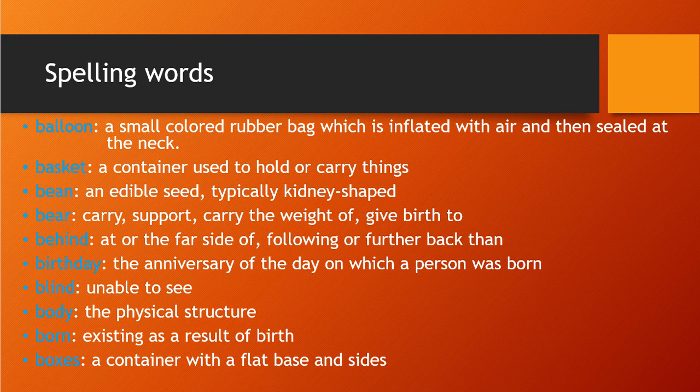Then box, a container with a flat base and sides. See, a basket is also one kind of container, but a box is a container that has all sides flat, like a cubical form. Like a cube shape. So that we call a box. In your home you have seen a box, I'm sure about that. If you go home, you can ask your parents what a box is, they will explain to you also. So a box is a container with a flat base and sides.